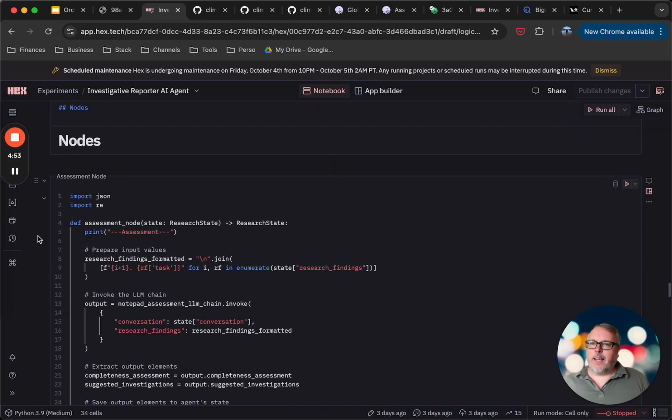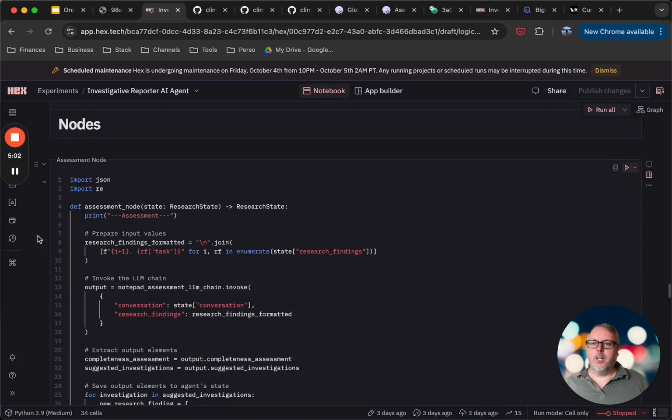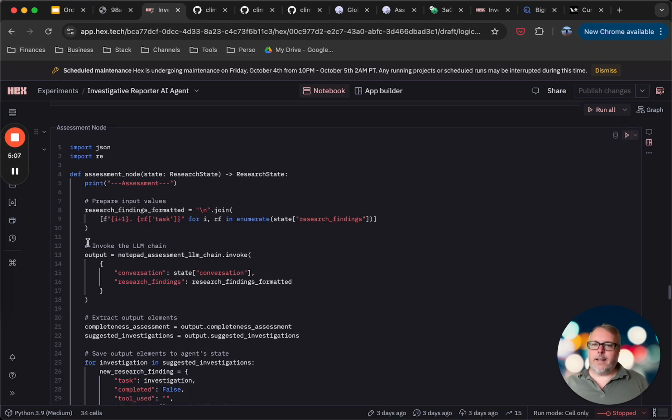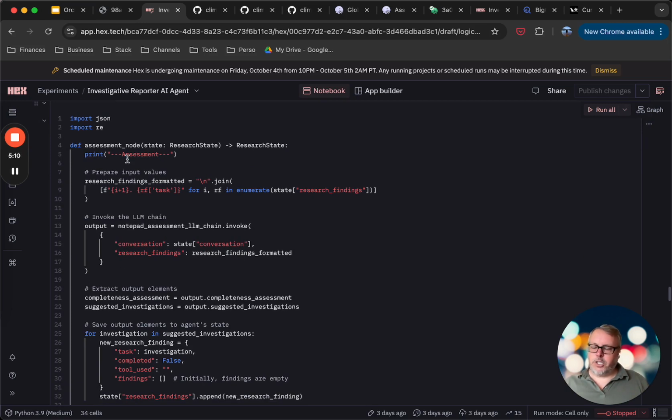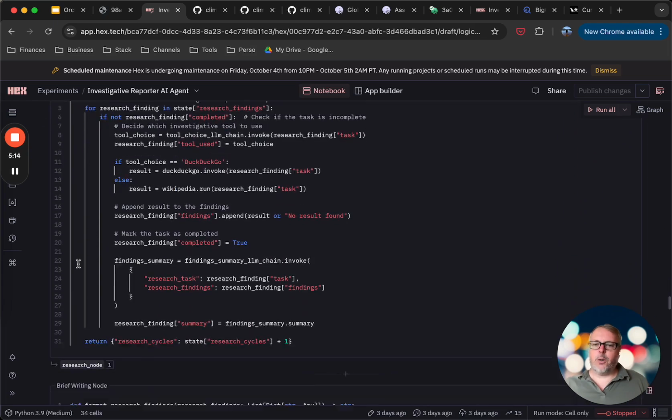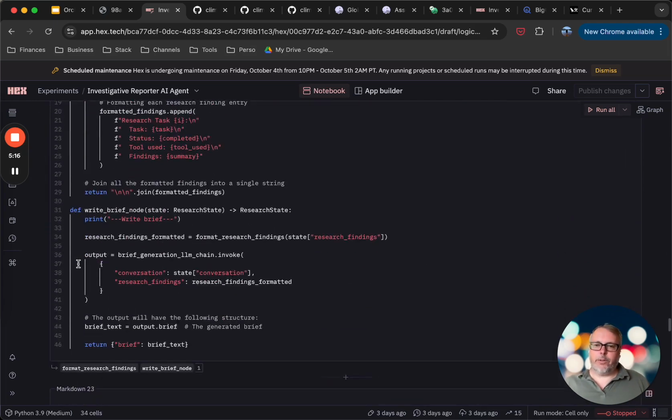So if you're familiar with LangGraph, then those concepts will be familiar. So we have nodes. Those are really like the steps that are taken by the agent. We have that assessment node, which will be leveraging the LLM chain we just showed above. We have a research node, and then we have that brief writing node.